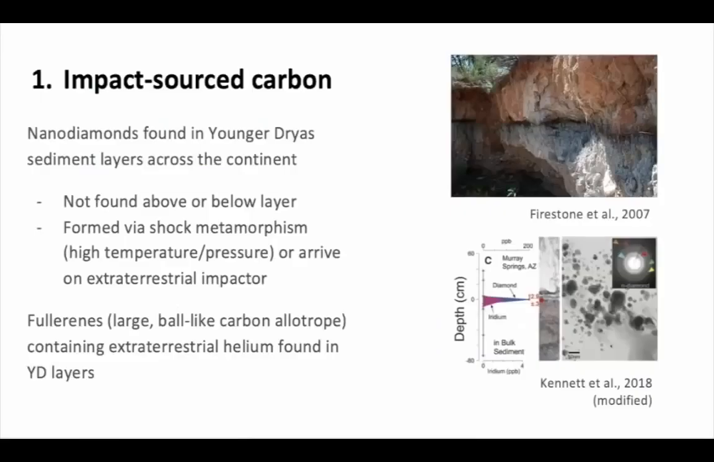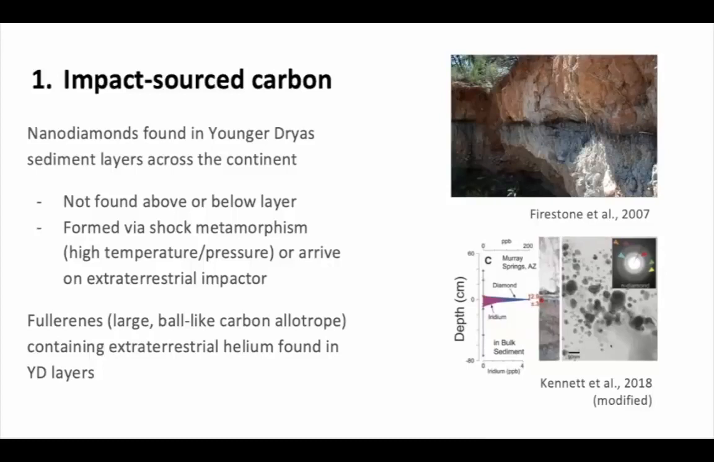The Younger Dryas boundary layer is a sediment layer that has been observed in multiple locations across the continent and contains above background amounts of magnetic microspherules, iridium, and other impact proxies. It is often overlain by a black mat, as seen in the top right-hand figure. One of the proxies seen in this layer are nanodiamonds, known to form either via shock metamorphism or arrive on an extraterrestrial impactor. The image on the bottom right shows a spike in the diamond concentration within that boundary layer.